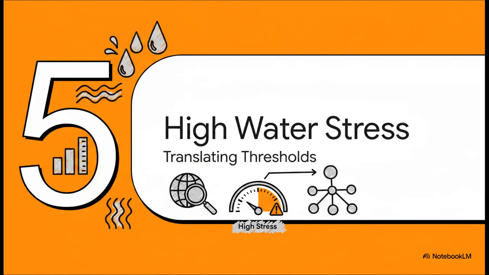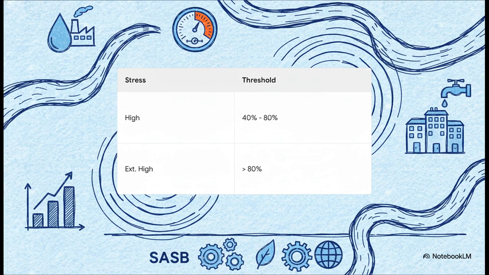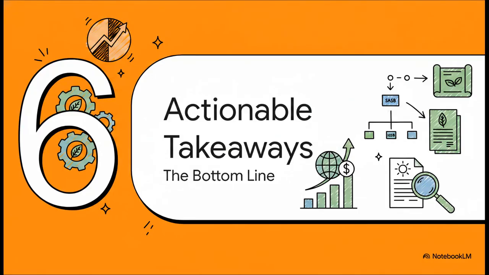All right, Section 5, high baseline water stress. Let's translate those thresholds. This brilliantly illustrates the exact parameters you're measuring against. According to the Aqueduct tool, a region is facing high baseline water stress if it scores between 40% and 80%. It crosses over into extremely high when it hits greater than 80%. But remember, these percentages are not just arbitrary numbers on a spreadsheet. They're real, tangible risk barometers. They're telling you your exact vulnerability to community competition for water, spiking costs, and the very real threat of having your operations curtailed. Which brings us to Section 6, actionable takeaways.